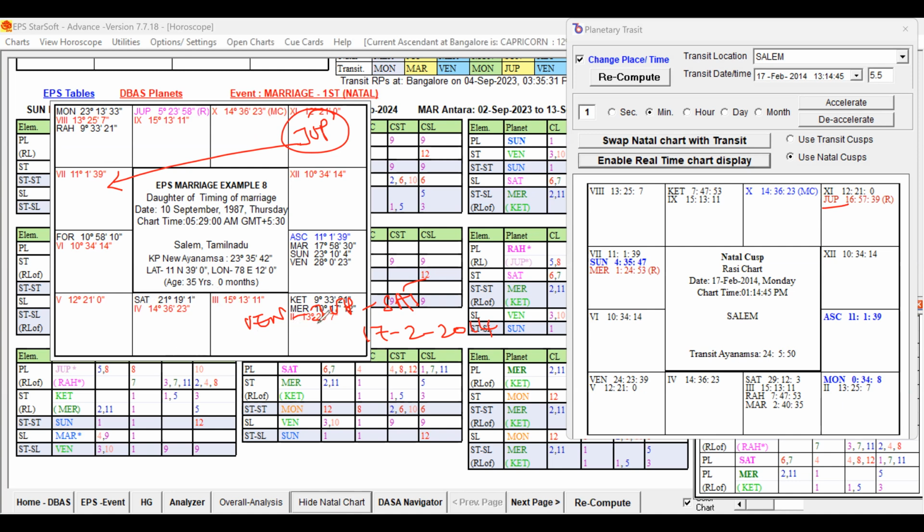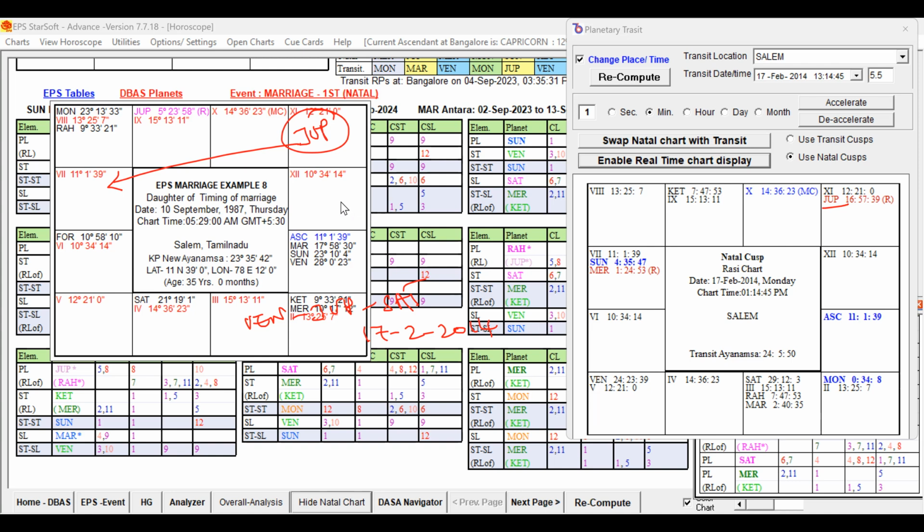And what are the Dasa Bhukti periods? Venus, Jupiter, and Saturn. Where is Venus? Venus is posted in the sign of Jupiter in the fifth house. That Venus is in the sign of Jupiter, our favorable Bhukti lord, and that Jupiter is in the star of Ketu. Jupiter is not strong, but in the star of Ketu in the natal chart, it is good. Venus is in its own star and Mercury sub.